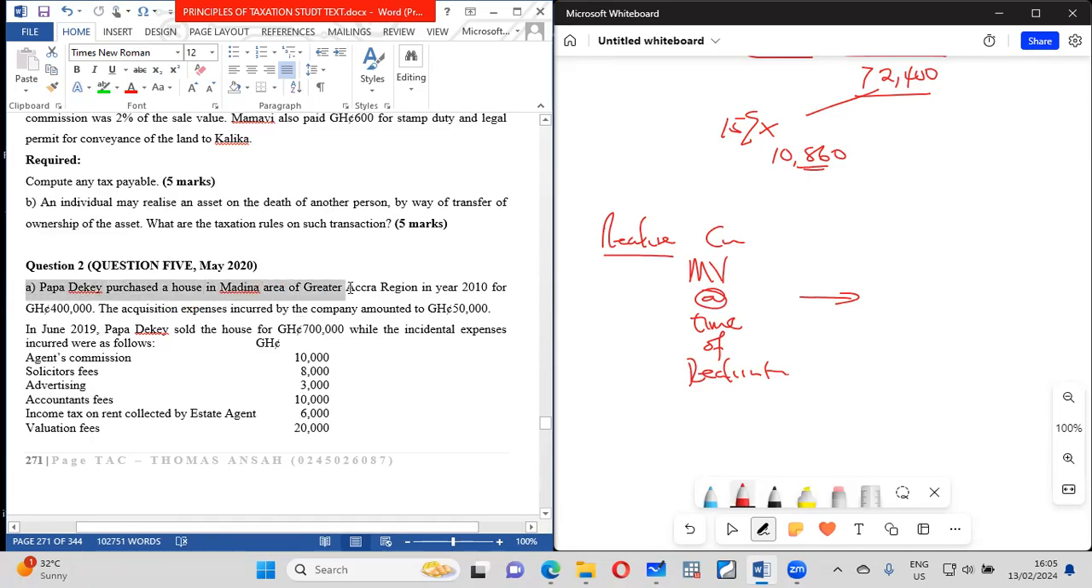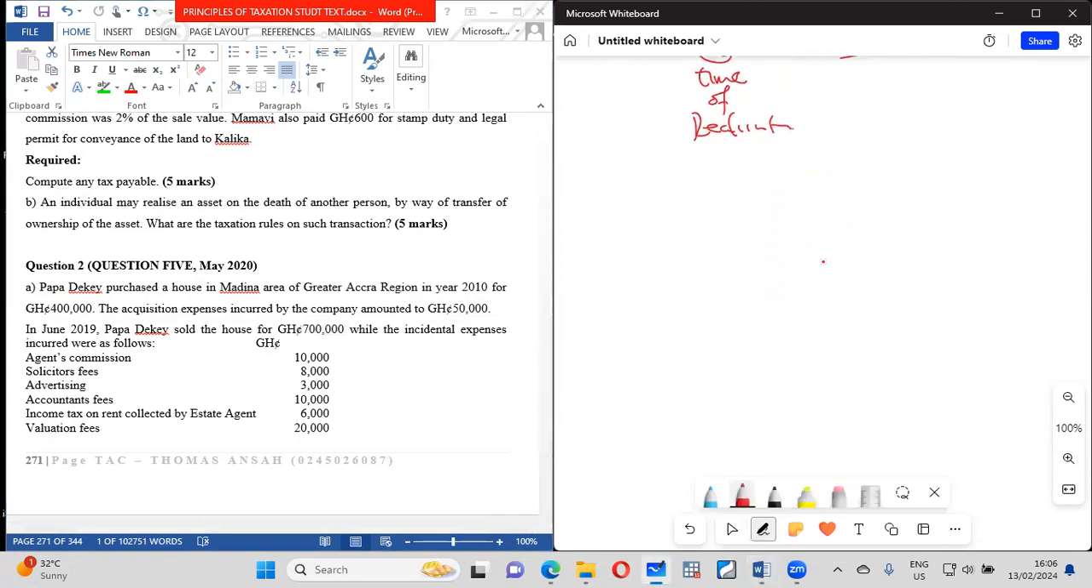This one too is the same thing. Miss Madina purchased a house. Okay. All right. So this one is a house. So a house includes a land. So be careful. The acquisition expense incurred amounted to 50. Okay, so it means that when he was buying the thing, he bought it at 400,000, and incurred 50. In June, Parquet sold the thing for 700. So already we had a cost of what? 450, right? We had a cost of 450.